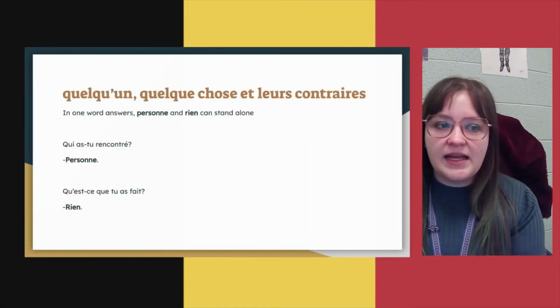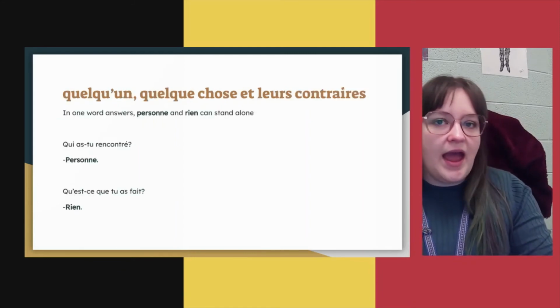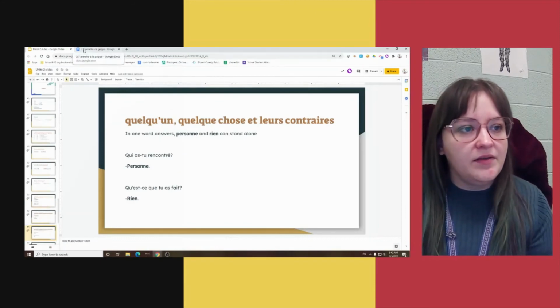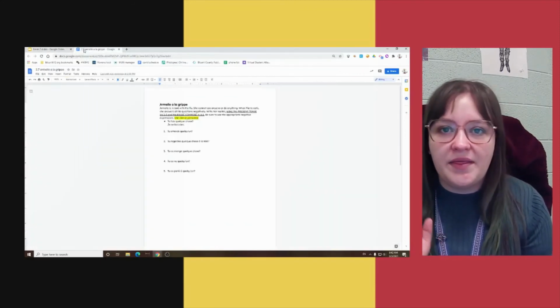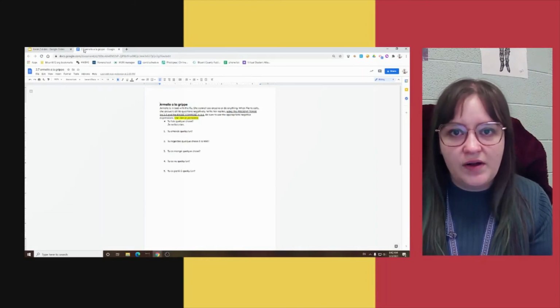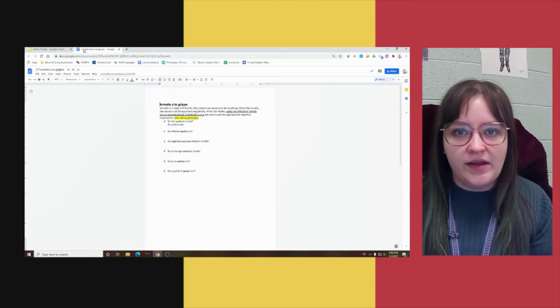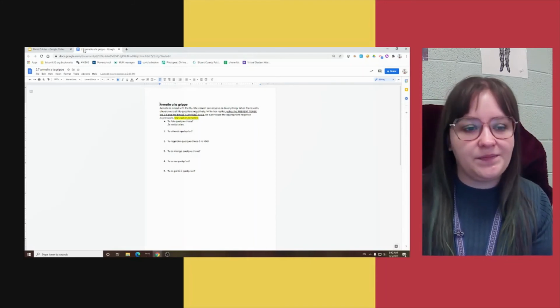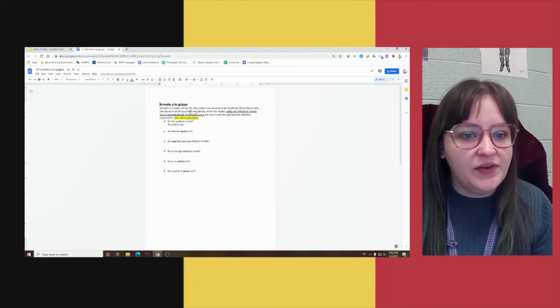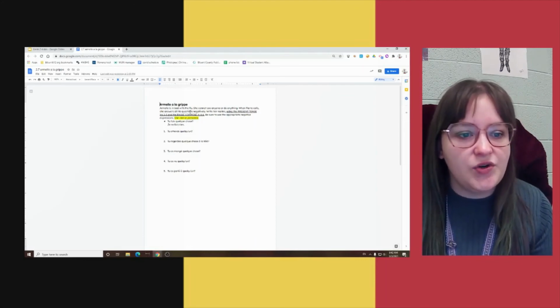And that is it for this section. So let's take a quick look at your practice for this section of 2.7. Now, this assignment is very similar to a section on your 2.7 quiz, which you are taking at the end of the week. So, you can see here, Carmel is in bed with the flu. She can't see anyone or do anything.